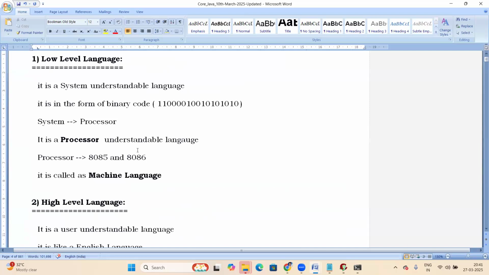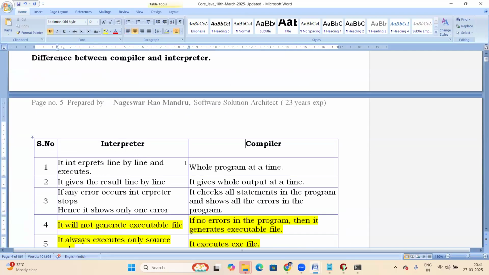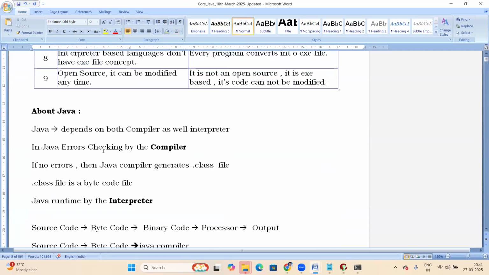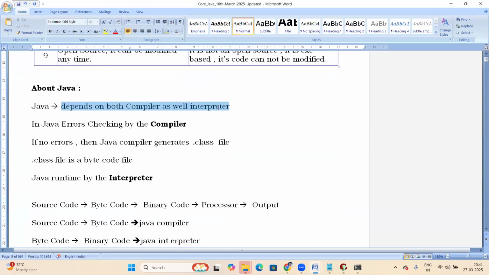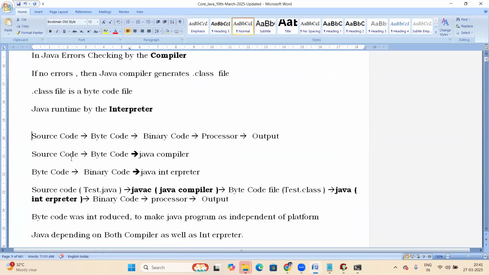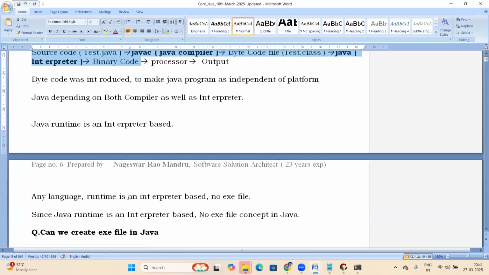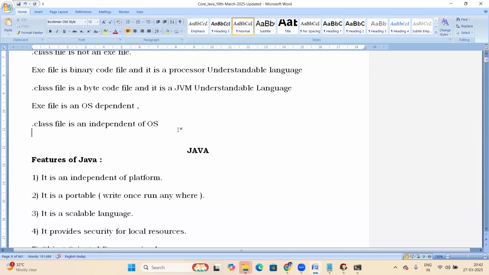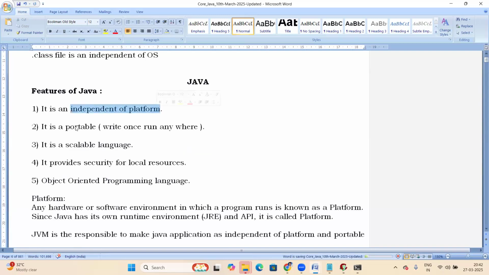So this is today's document. Today's class, the interpreter and compiler differences, all the differences are explained here. Next, Java depends on both compiler and interpreter; that is very clearly explained here. Can we create an exe file in Java? No. There is no concept of an exe file in Java. That's it for today. Tomorrow we'll discuss platform independence and portability.